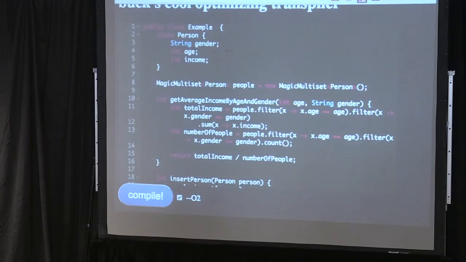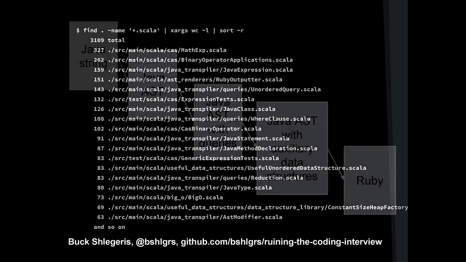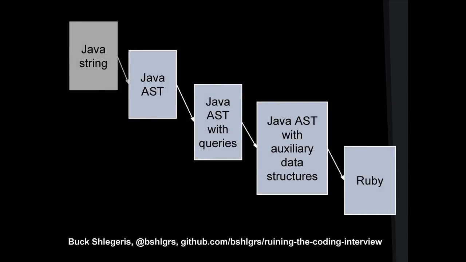Question is, how do you do that? Luckily, Tobias has got many of you guys warmed up for phases of an optimizing compiler, so I'm going to talk about that. This project is currently about 3,000 lines of Scala. Okay, so the Java string that you pass gets turned into a Java AST thanks to the Java parser library,